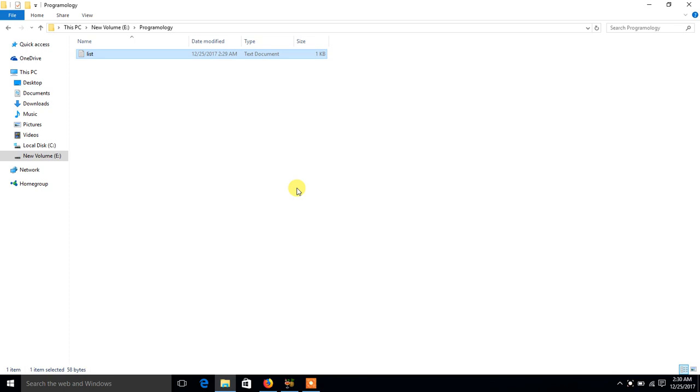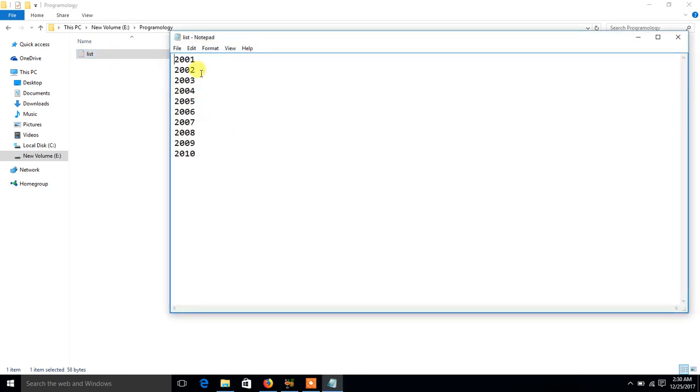Convert text to folders. I mean to say, let's suppose this is a text file and these are the names that you want to use to create a folder. Means you want a folder for 2001, you want a folder for 2002 and up to 2010. Now how to do this?